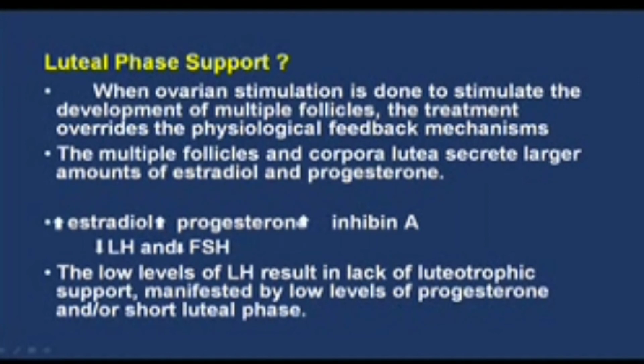The multiple follicles and corpora lutea secrete larger amounts of estradiol and progesterone. So there is increased estradiol, increased progesterone and increased inhibin A, which leads to decreased LH and decreased FSH. The low levels of LH result in lack of luteotropic support, manifested by low levels of progesterone and/or short luteal phase, thereby justifying the use of luteal phase support medications.